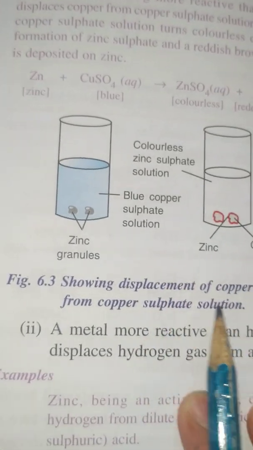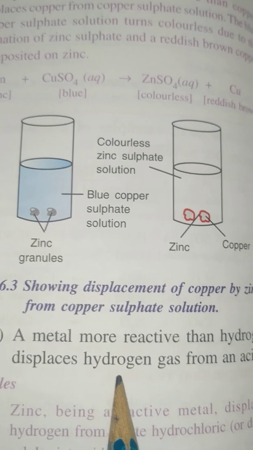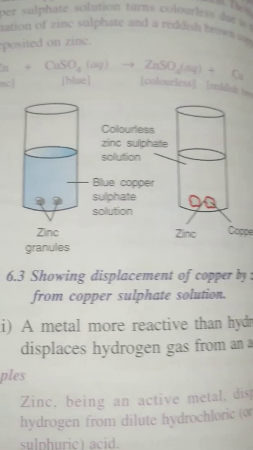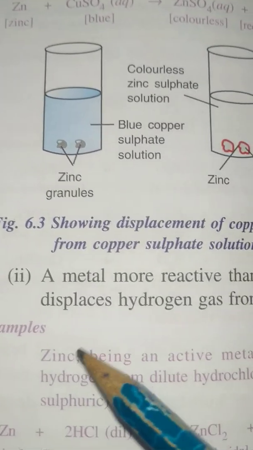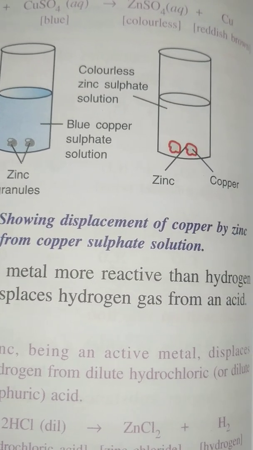Okay, another example is a metal more reactive than hydrogen. It displaces hydrogen gas from an acid. So there are different types of examples given of this reaction. Just go through these examples.